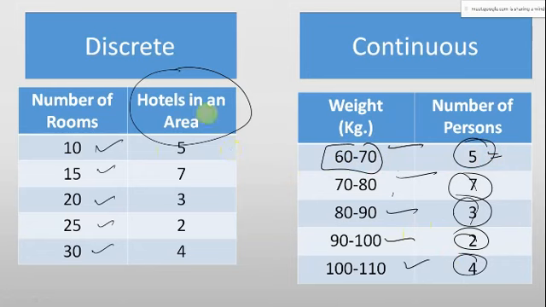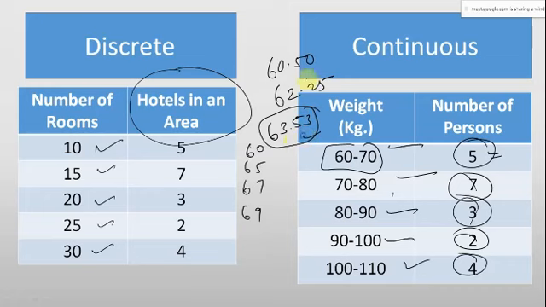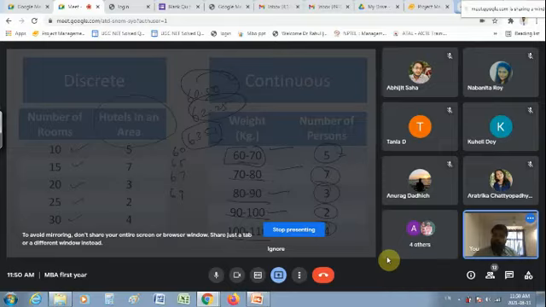Now these 5 people, it is not necessary that they'll have 60, 65, 67, 69. No, they might have a weight like 60.50. They might go for 62.25. They might go for 63.53. So the weight can vary with some fractional or decimal portion within that particular range. Range in the sense this 60 to 70 is a range, then 70 to 80, then 80 to 90, then 90 to 100, and 100 to 110. Is it clear from this numerical example? I think now it is 100% clear what is a discrete variable and what is a continuous variable.